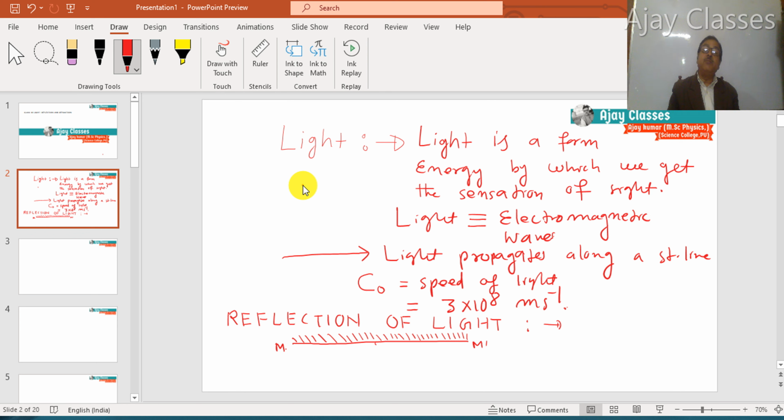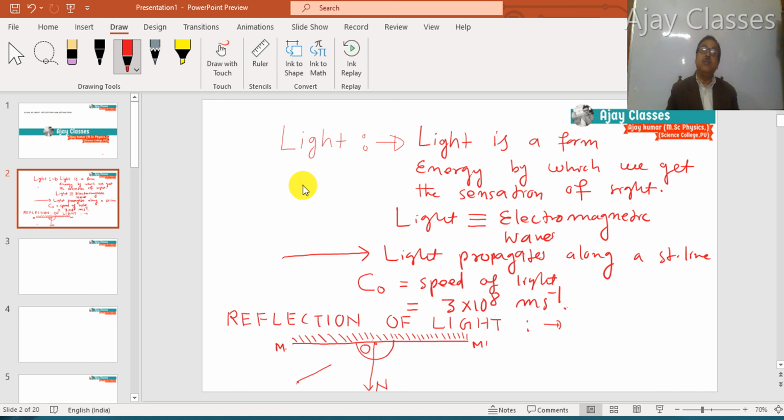You choose any midpoint and call it O, and with the help of a protractor, we draw the perpendicular to the plane of the mirror and name it N. So ON is the perpendicular, which is known as the normal to the plane of the mirror. Now suppose that light is traveling from one medium and returns to the same medium after bouncing back.